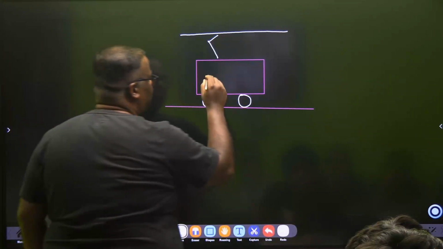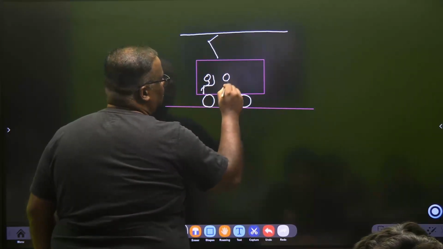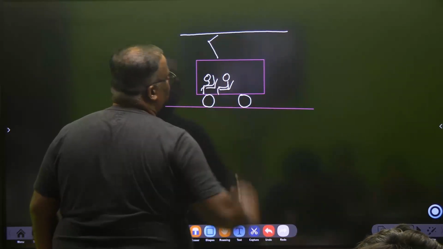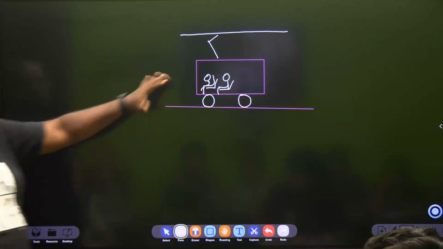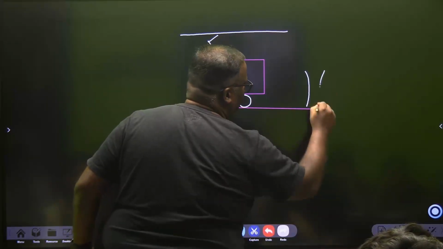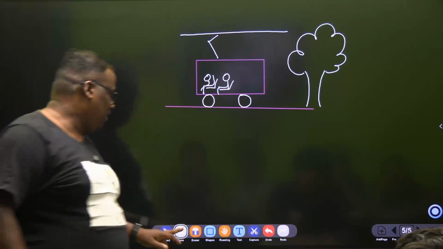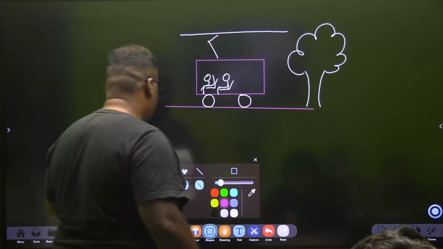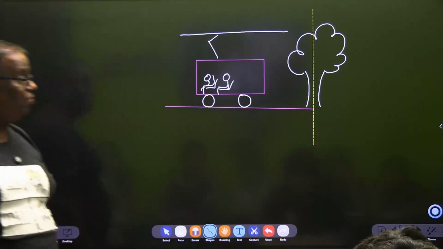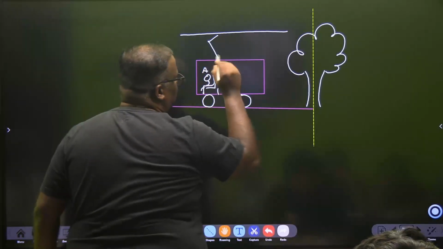So obviously, you have seats like this. Someone is seated out here. Next seat, someone is seated out here. Okay, fine. So this is your Delhi Metro. Now this is, say again, my so-called lovely tree, right? And I make my lovely tree again my reference point. Now there are many references. This is the first reference. Let's call this person A and this person B.